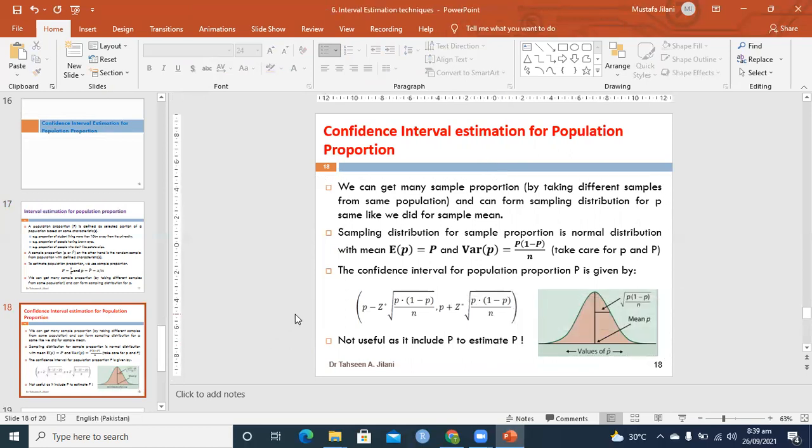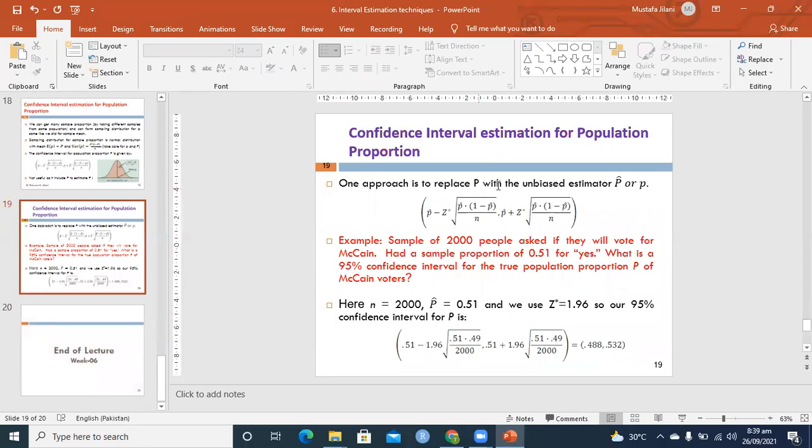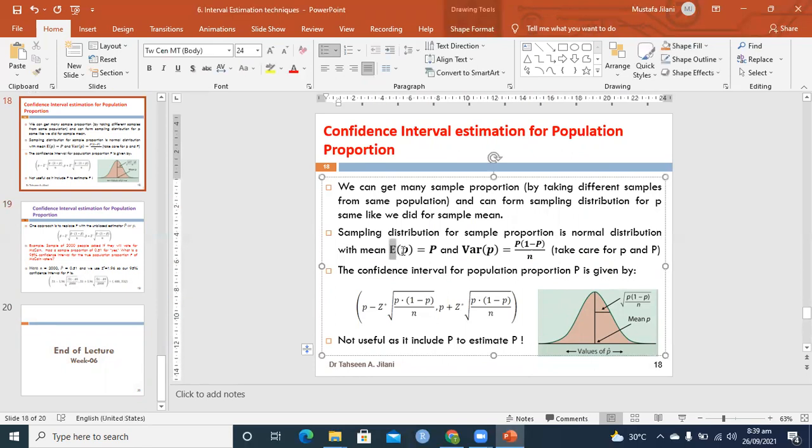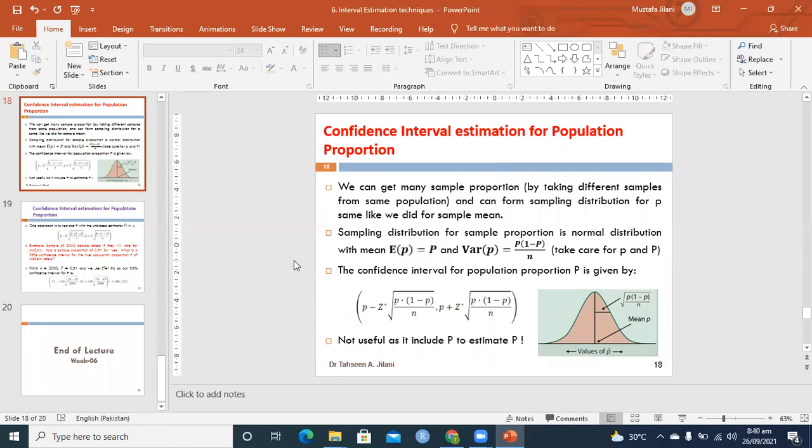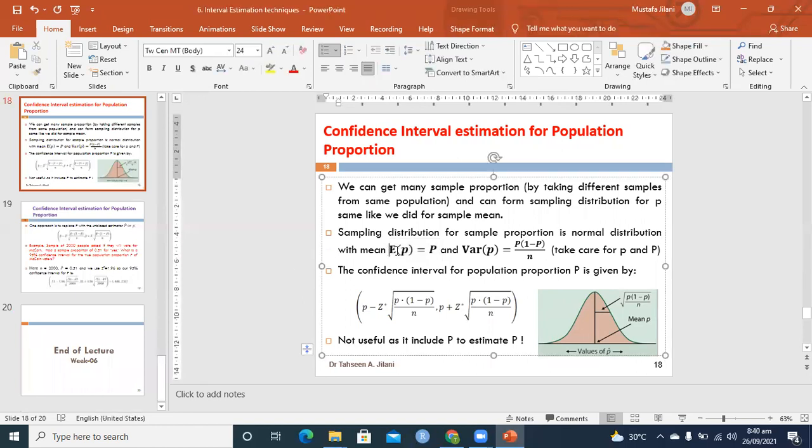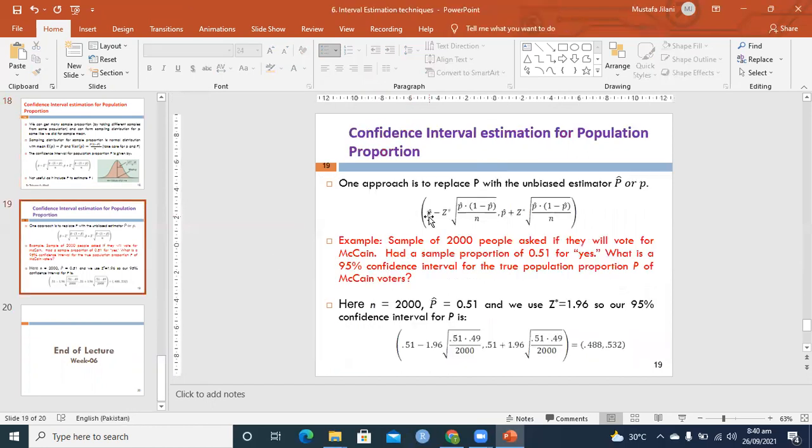So we have to replace it. One way of replacement: the average or mean of the sample proportion is the population proportion. That means the sample proportion is an unbiased estimator of the population proportion P. Therefore, we replaced capital P with p cap.